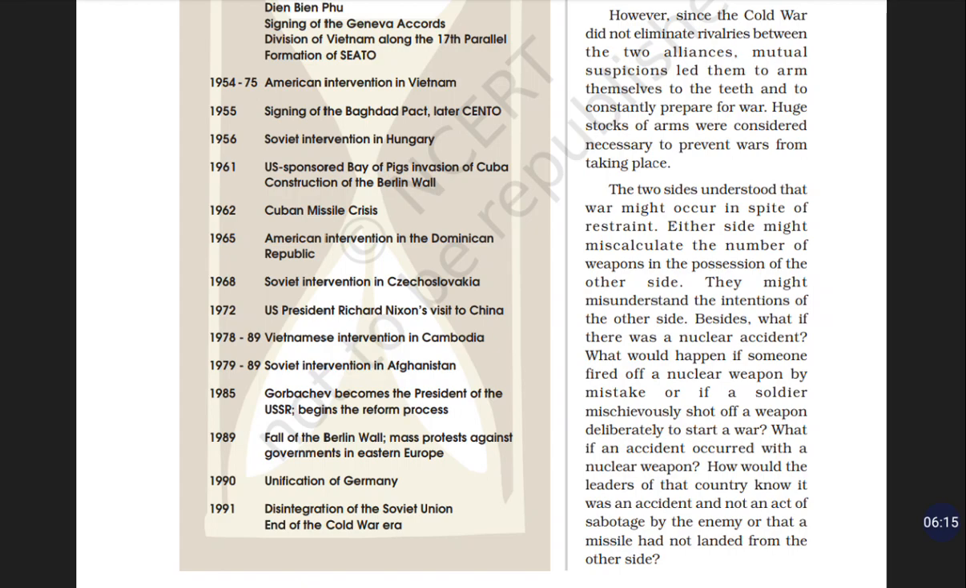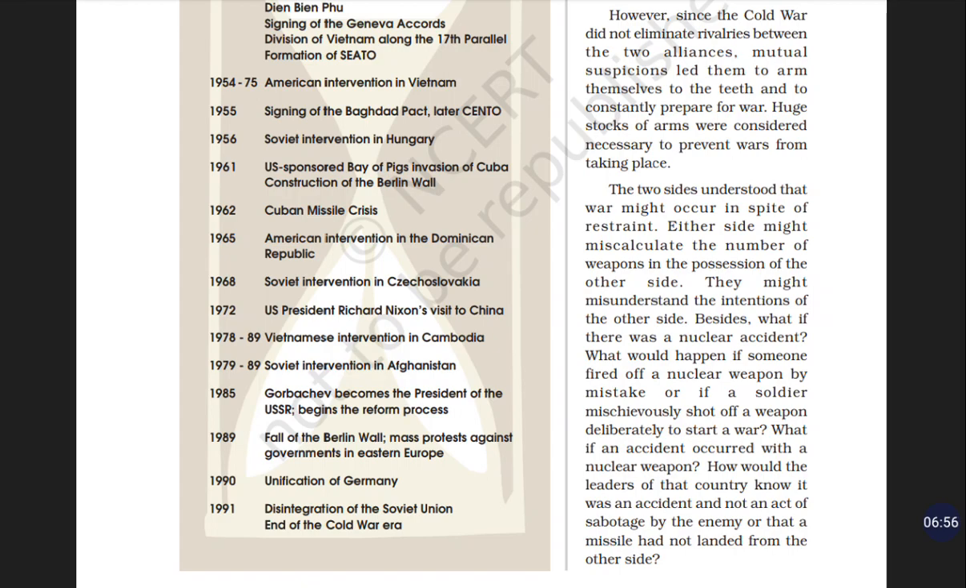In 1968, Soviet intervention in Czechoslovakia. In that period, the Americans invaded communist countries, and the Soviets intervened in capitalist ones too. They wanted to expand their ideology, political views and economic activities. That's how they intervened in nearby countries, trying to help their ideological people in different countries. That's how they were working in the Cold War.